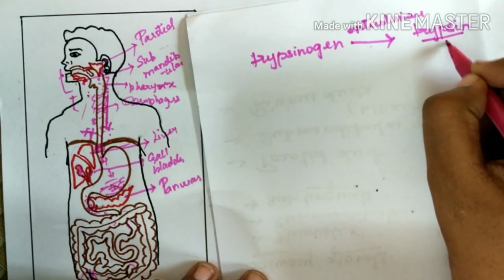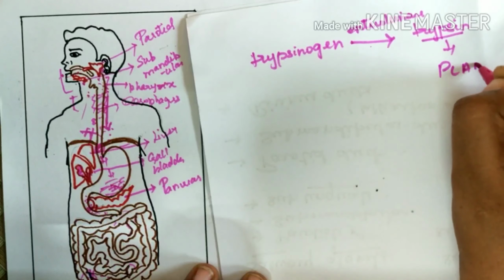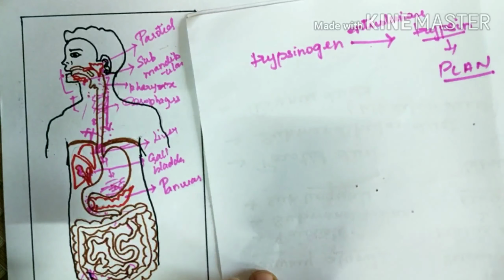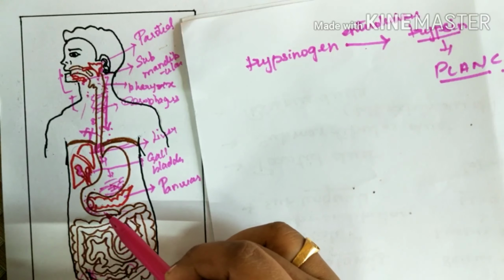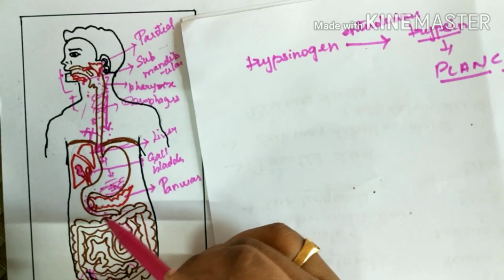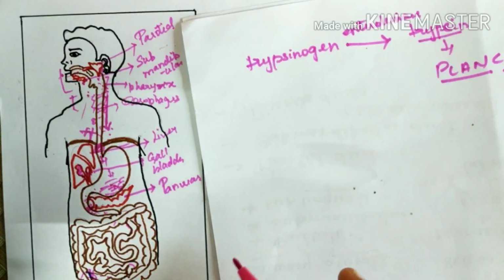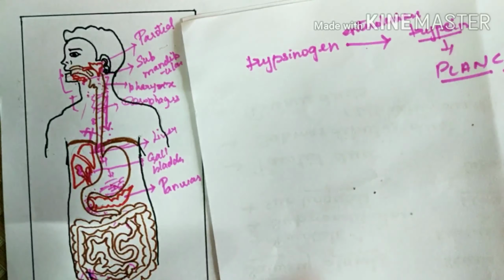This trypsin further activates other enzymes. Food from the stomach enters the intestine, is acted upon by these activated enzymes, and forms the chyme.